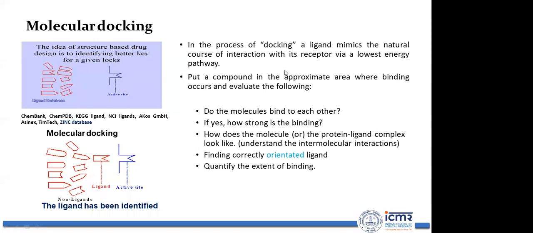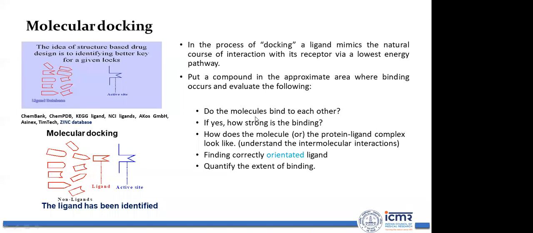Now what is docking? In the process of docking, a ligand mimics the natural course of interaction with its receptor via a lowest energetic pathway. Basically, what you need to do is put a compound in the approximate area where the binding occurs and evaluate the following questions. First question: do the molecules bind to each other?